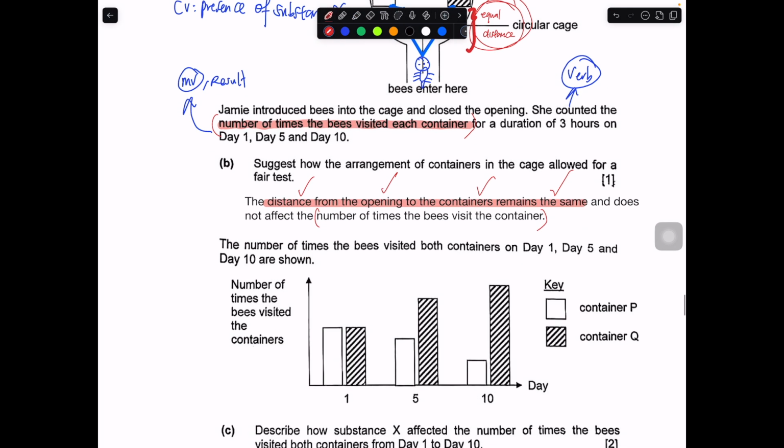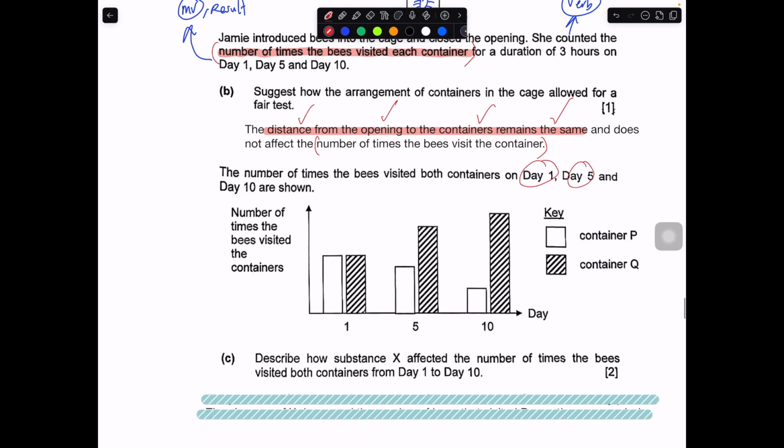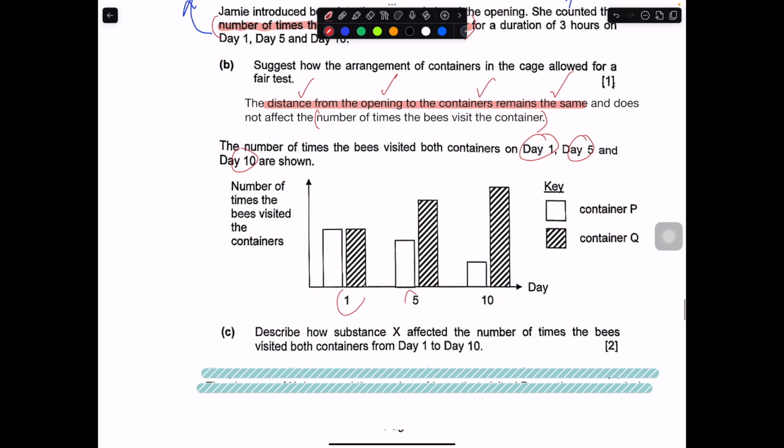The number of times the bee visited a container on day 1, day 5 and day 10 are being shown. Take a look at this: describe how X affects the number of times the bee visited both containers from day 1 to day 10. They did not ask you to explain. Basically, this is more like a state question. Don't need to explain. Look at the graph and tell me what happened.